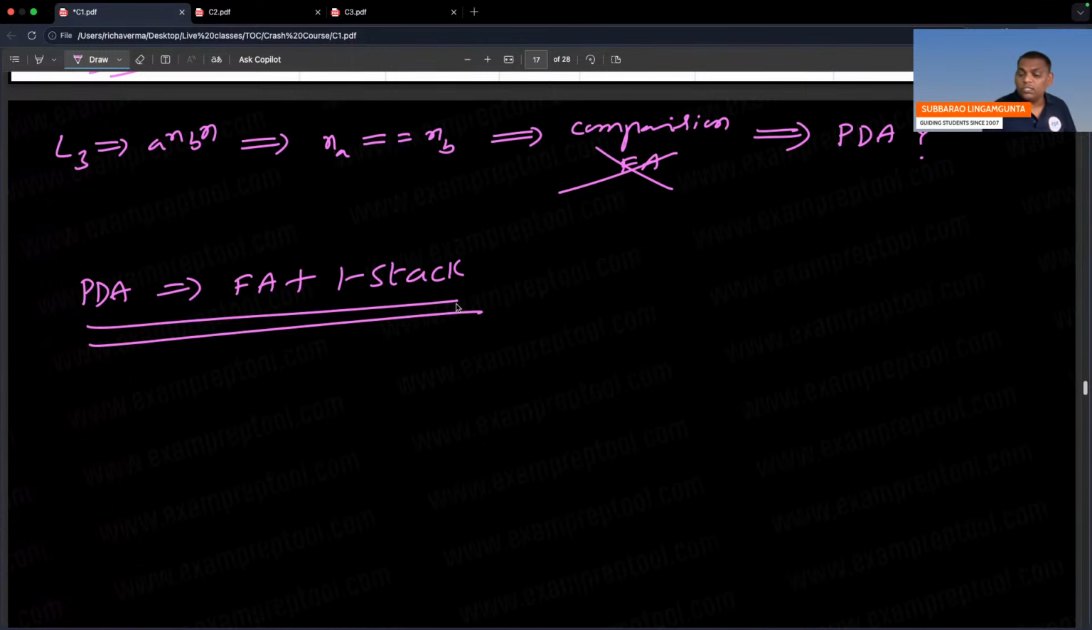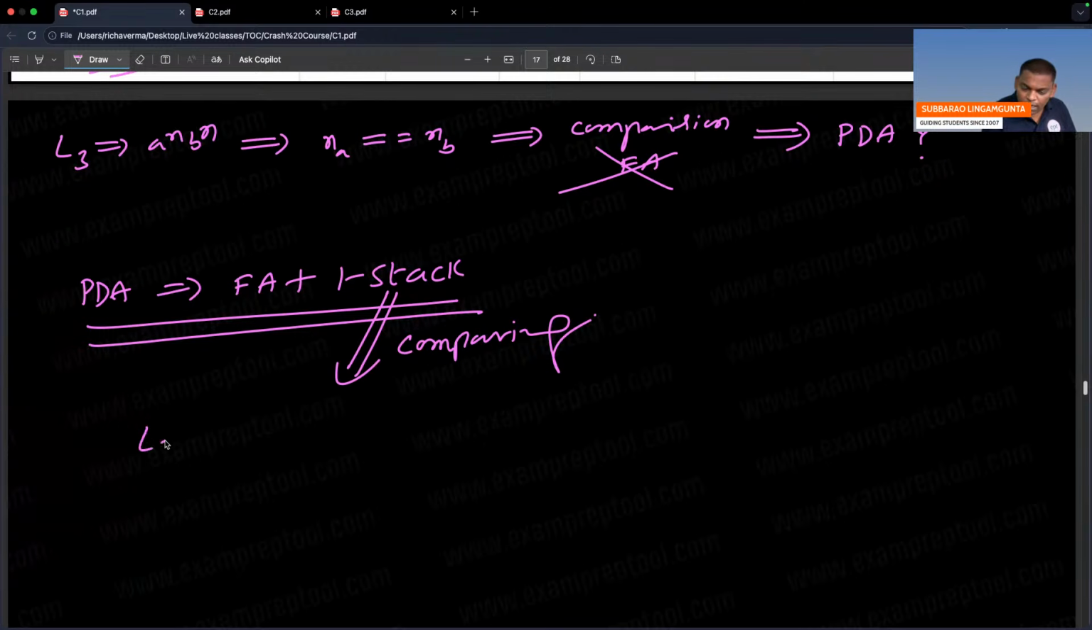Some people are asking, sir, how? So leave the finite automata part. Using stack is comparing. See this one, using stack is comparing. Stack is for comparing.